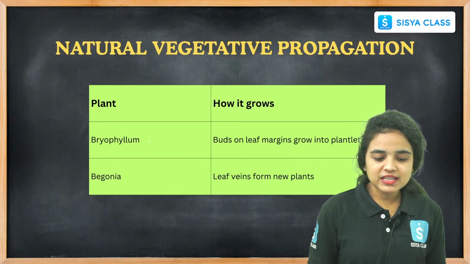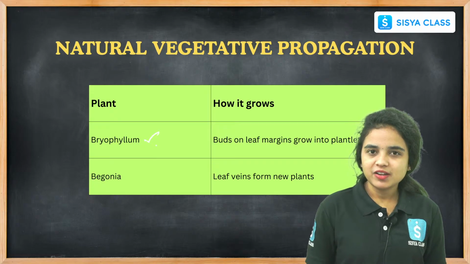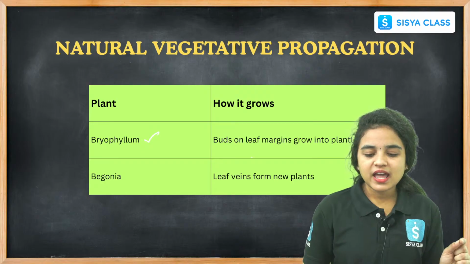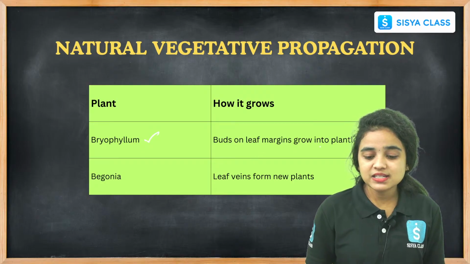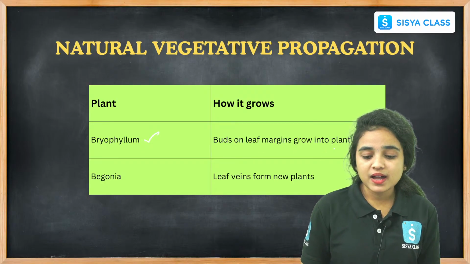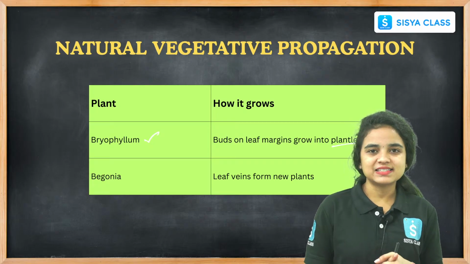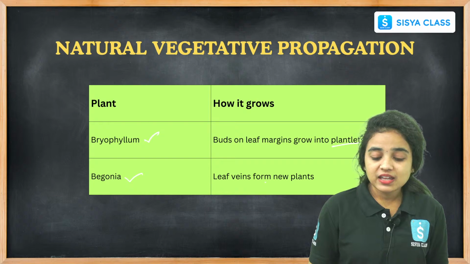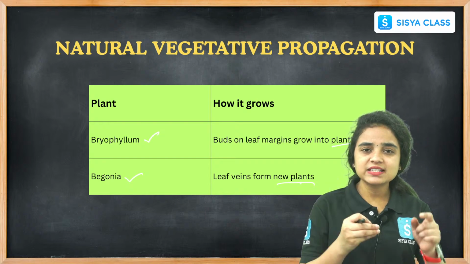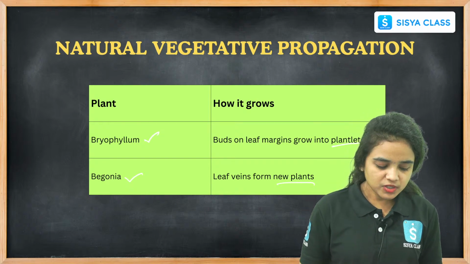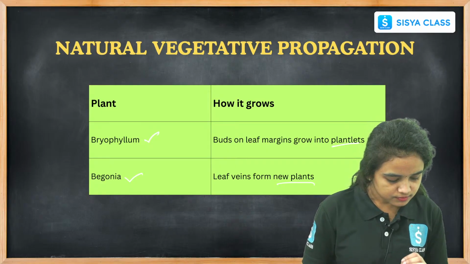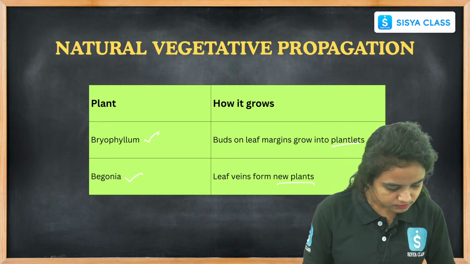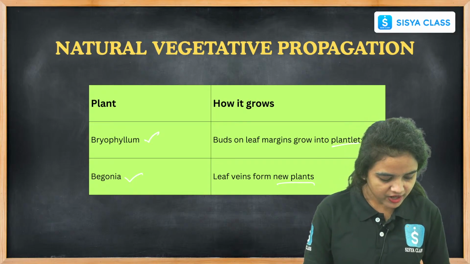Coming to the example of the plant Bryophyllum, right students? We observe the edges of the leaf. The edges of the leaves contain margins which develop leaf buds and grow into new plants. And Begonia is also an example, where the leaf veins form new plants. The veins that are present in the leaves form new plants, right?